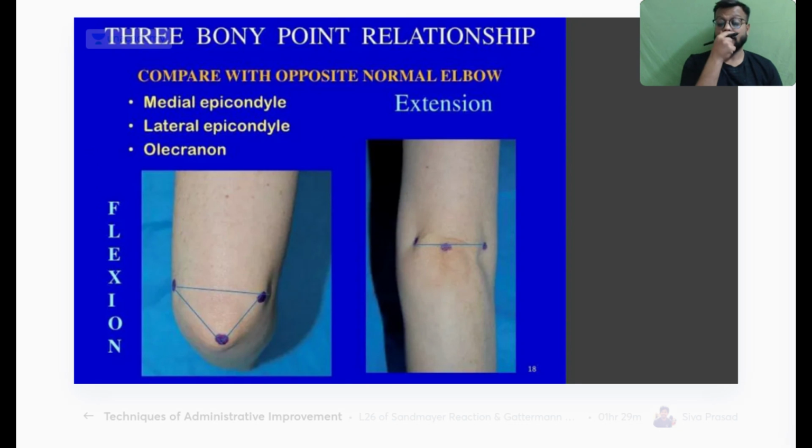Okay, and elbow में now this is very important, the three bony point relationship. Okay, look here, you can see if you flex the elbow like this, you can feel the three prominent bony structures in the elbow. That is your olecranon, and the medial condyle and lateral condyle of your humerus, and if you join these 3 points, they form an isosceles triangle, whereas in extension they'll come in line and will not be felt so easily, and there will be no three bony point relationship in case of extension.